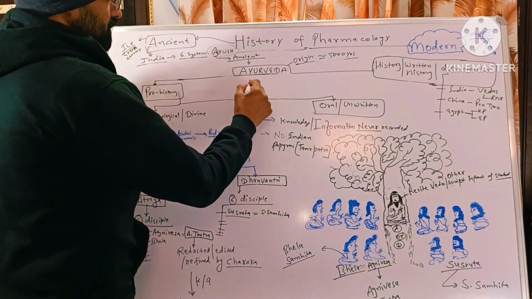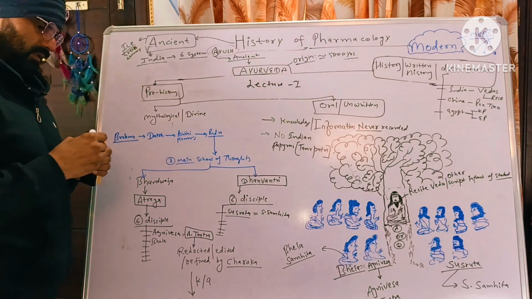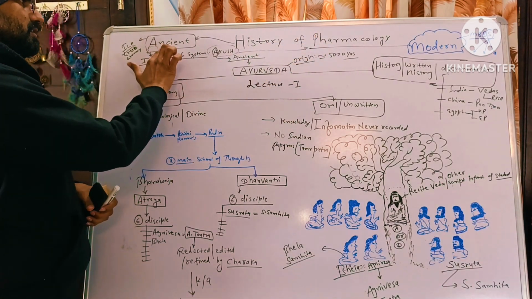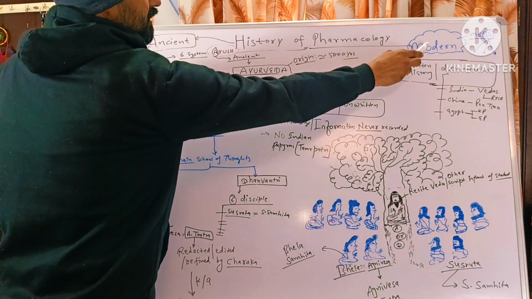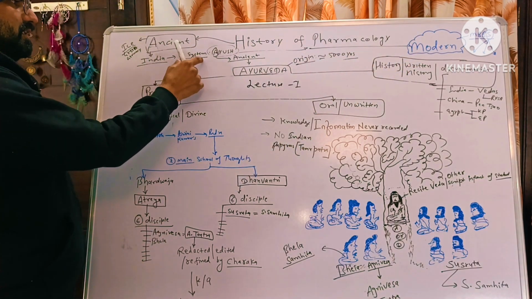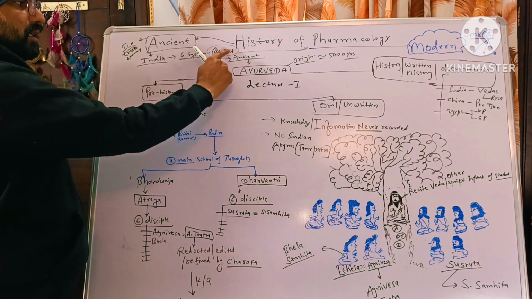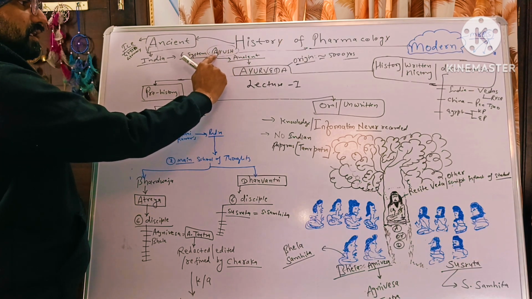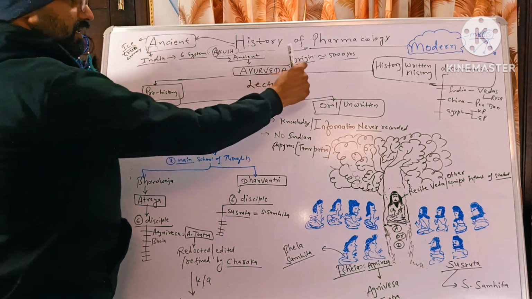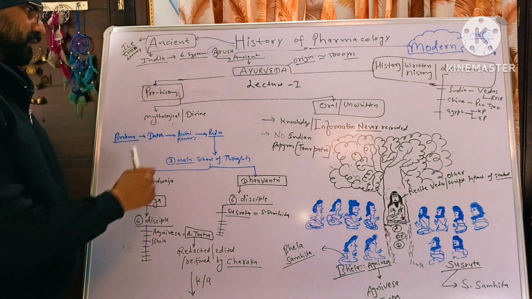So this is our lecture 1, which is about history of the pharmacology, ancient history and modern history. Ancient history starts with India, which has 6 systems of medicine that come under Ayush. Out of this Ayush, Ayurveda is the most ancient one, and it had its origin about 5000 years ago.